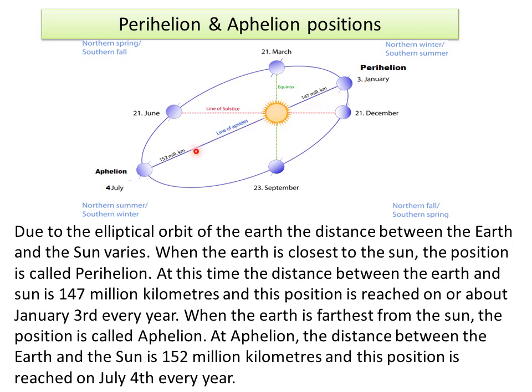When the Earth is farthest from the Sun, the position is called aphelion. At aphelion, the distance between the Earth and the Sun is 152 million kilometers, and this position is reached on 4th of July every year.